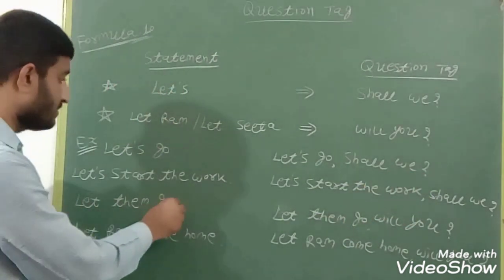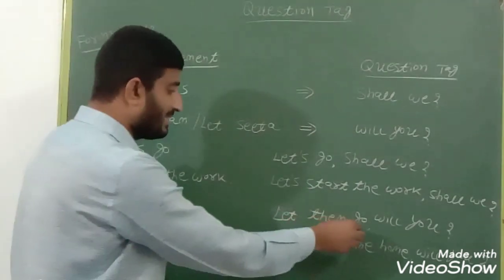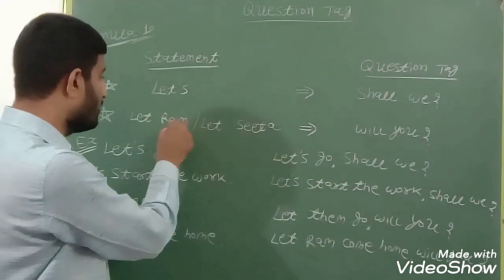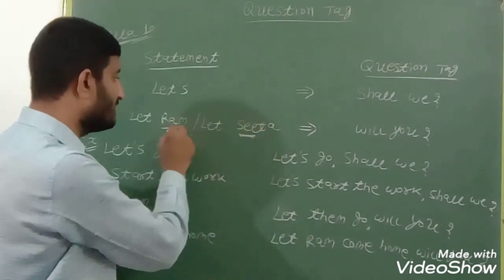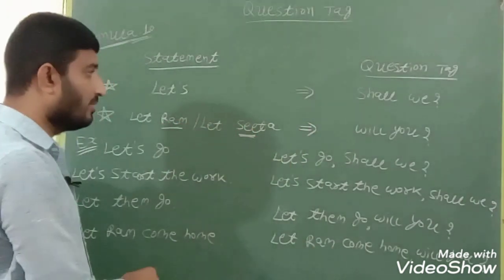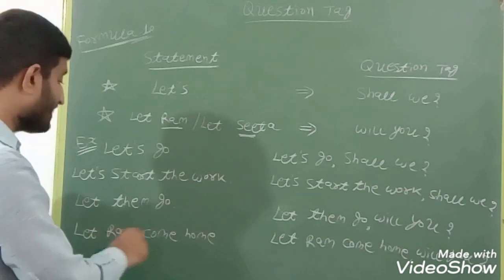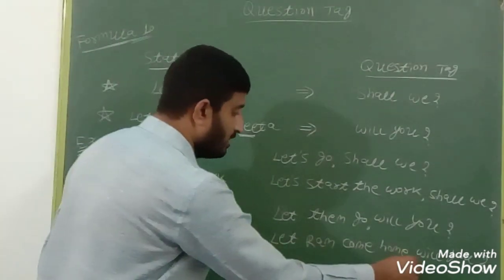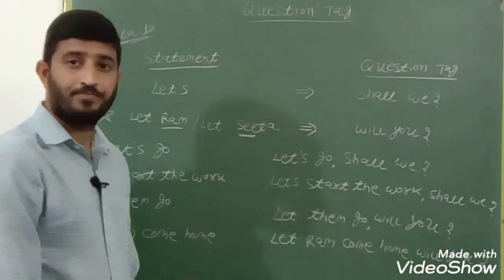Let them go. It will become let them go, comma, will you, because let is followed by Ram or Sita or them, so it will take will. Let Ram come home, then it will become let Ram come home, comma, will you.